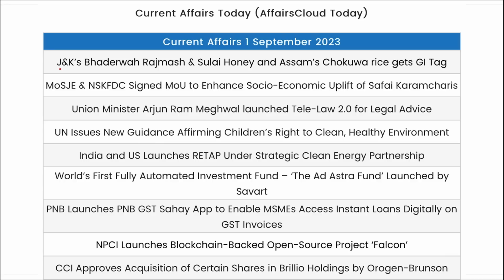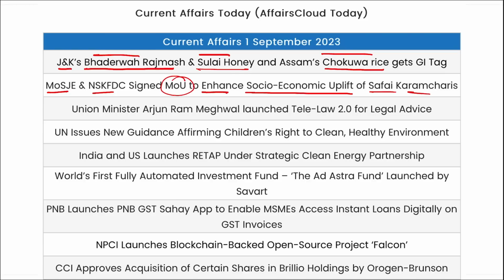Correct? Let's start. Jammu and Kashmir's Bhadrawa Rajmash and Sulai honey and Assam's Chokuwa rice have got the GI tag. Then the Ministry of Social Justice and Empowerment and NSKFDC have signed this MOU to enhance social economic uplift of Safai Karamcharis, right? Then Union Minister Arjun Ram Meghwal has launched Tele Law 2.0 for legal advice, and it is to provide justice to all, right? Next, UN has issued new guidelines affirming children's right to a clean, healthy environment.